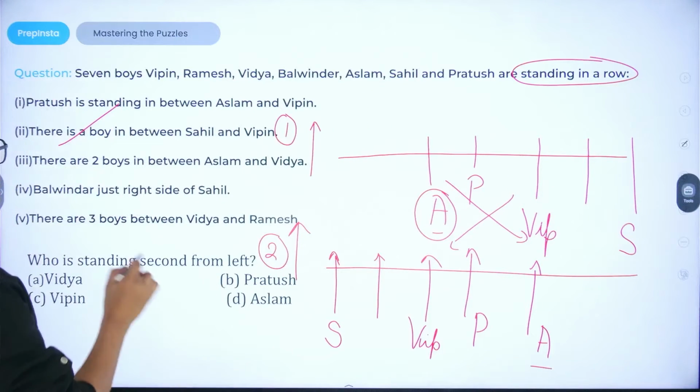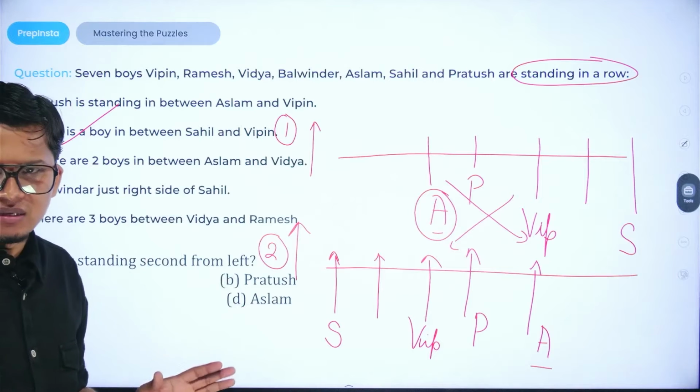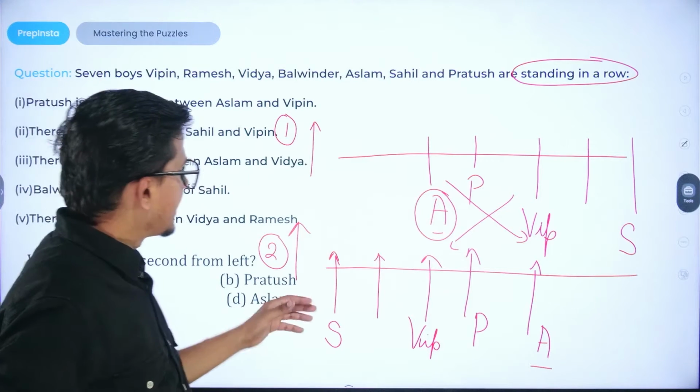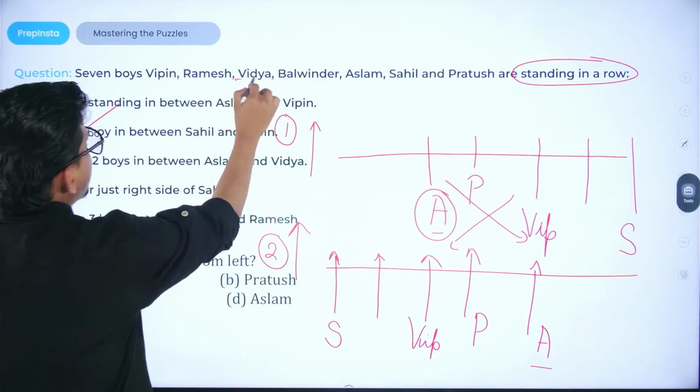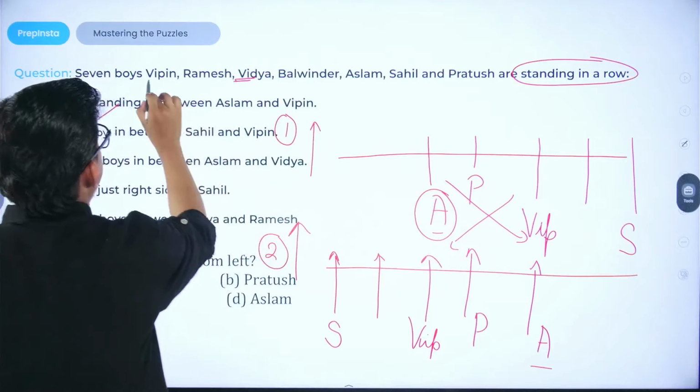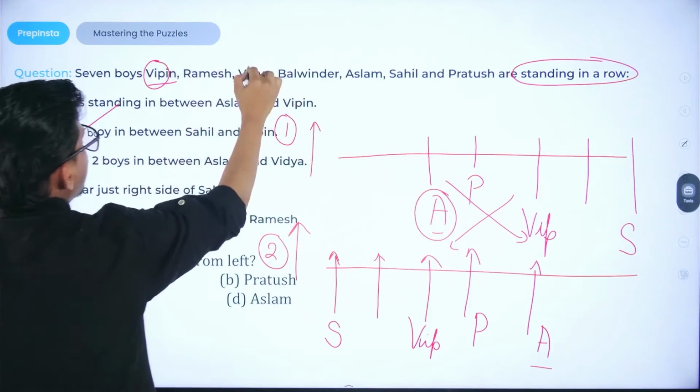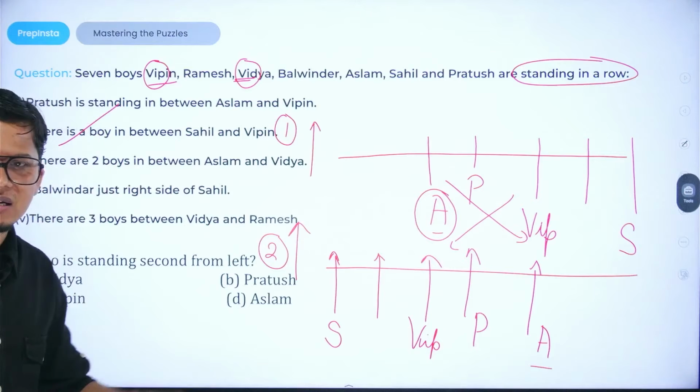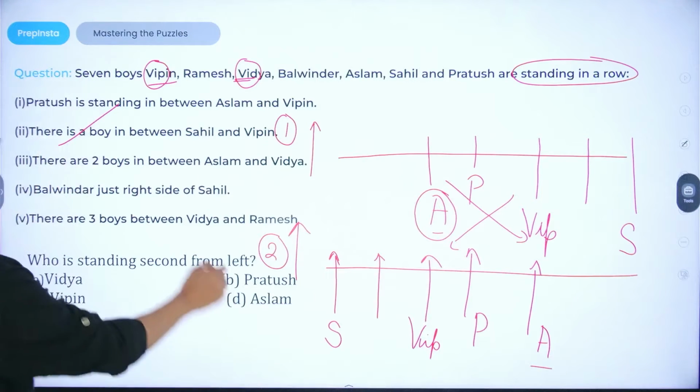Just write down the initial letters, in order. In a case that we have the same initials, suppose we have Vidya and Vipin, you can use 3 letters so that we can reduce our time consumption.